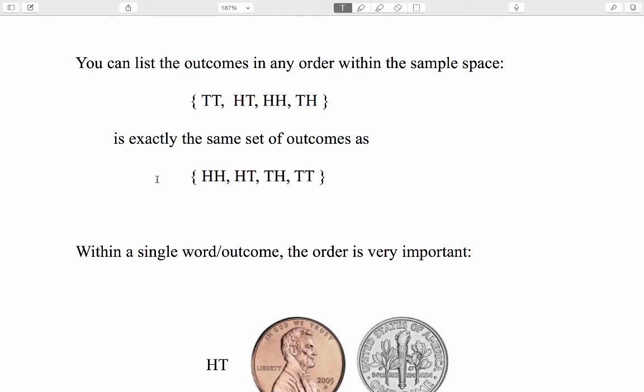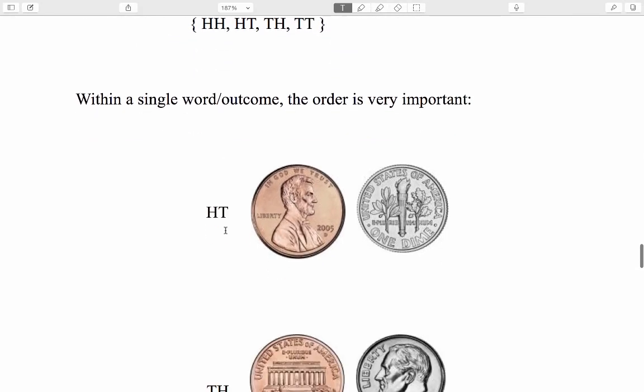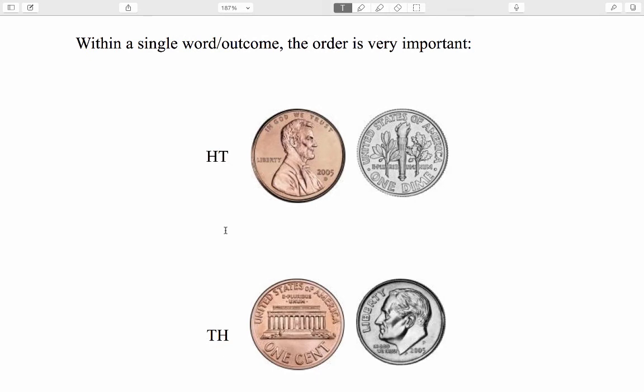For example, the first way we listed the outcomes for the 2-coin flip experiment was actually in alphabetical order, and that might be convenient for our own organizational purposes, but if you wrote in this other order, that's equally valid. Now, we have to be really careful here. What I just said about order not mattering applies when you're listing out all the outcomes within the sample space. However, by contrast, within a single word, that is a single outcome, the order is very important. When you contrast heads-tails with tails-heads, those are two physically different occurrences.